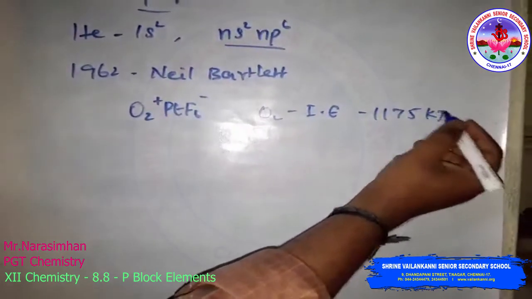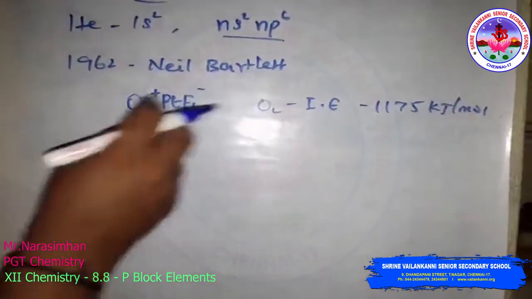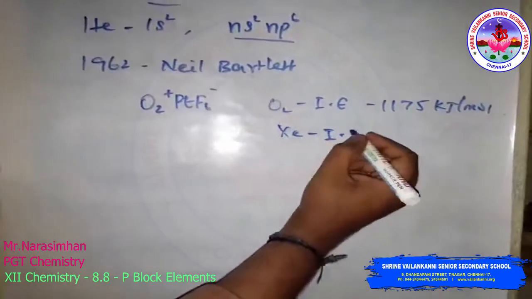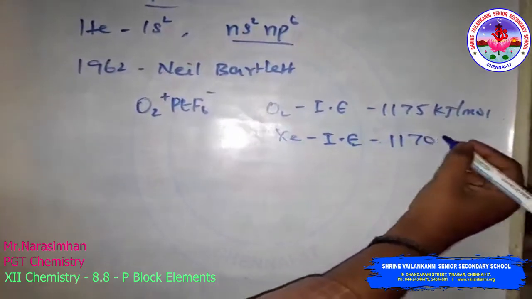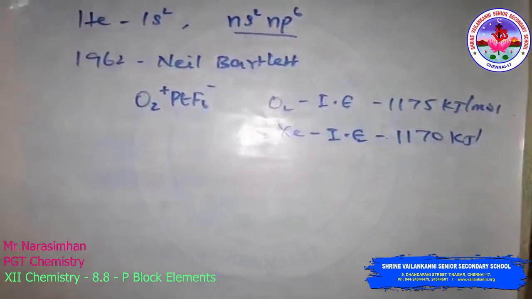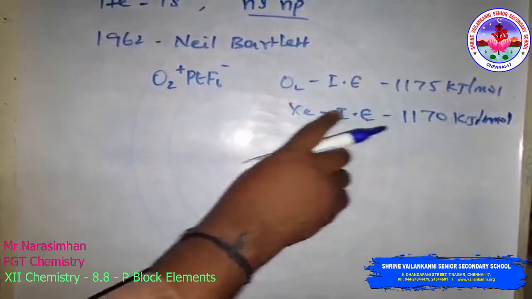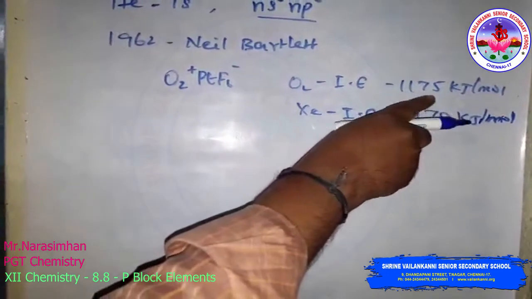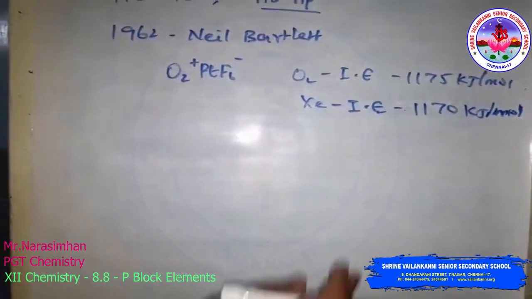1175 kilojoule per mole. This is identical to that of xenon, whose ionization enthalpy is 1170 kilojoule per mole.